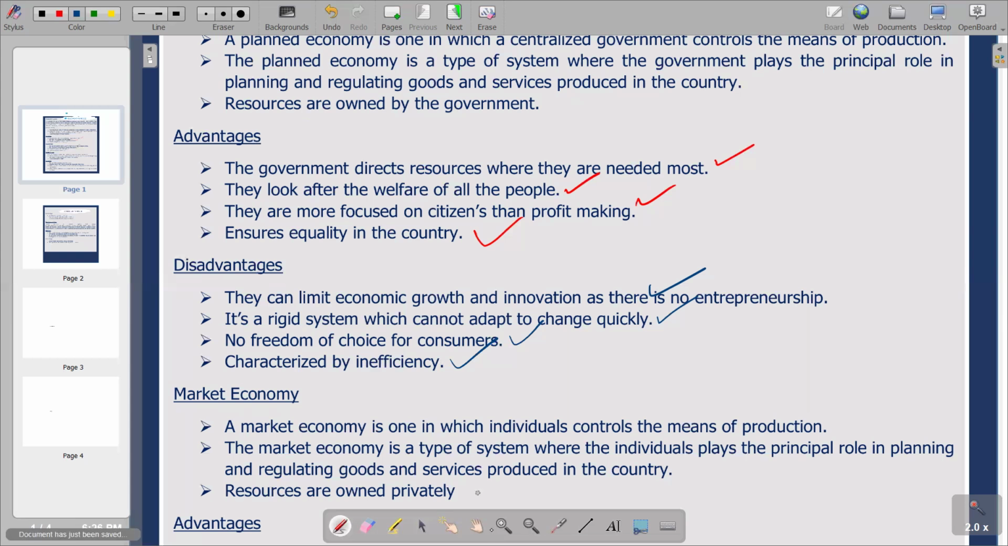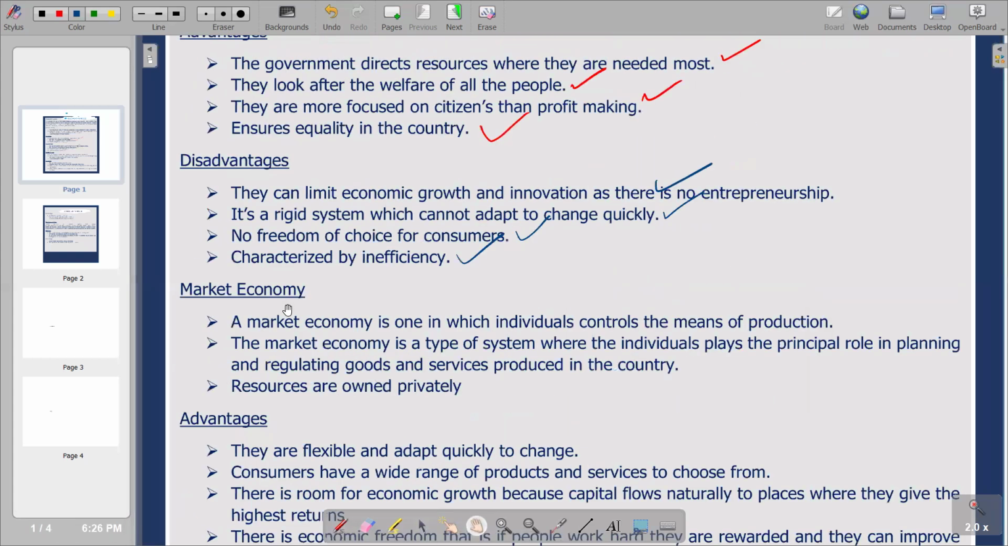Then secondly, we've got the market economy. So firstly, we've got the explanation of what exactly we mean by market economy. The first point is the market economy is one in which individuals control the means of production. And then second point, the market economy is a type of system where individuals play the principal role in planning and regulating goods and services produced in the country. Then we have got a last point, resources are owned privately. So this is exactly the explanation that we gave at the beginning of the video, where we are trying to emphasize that ownership of resources is in the hands of the individuals, as opposed to the planned economy scenario where the government is a key player.